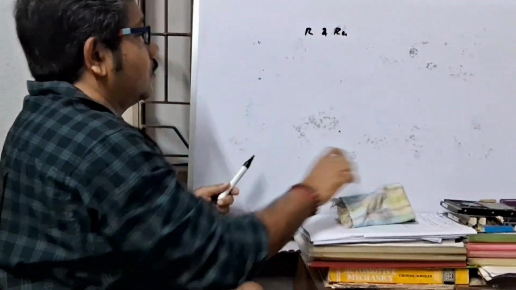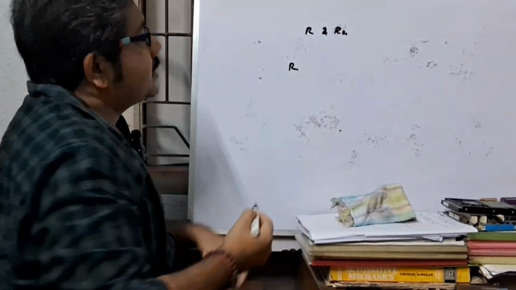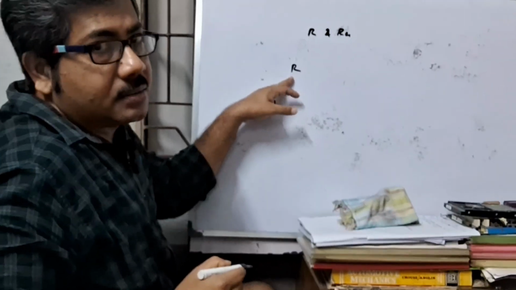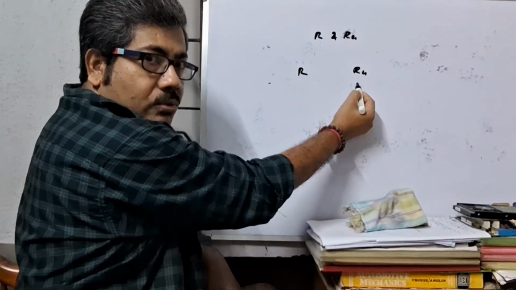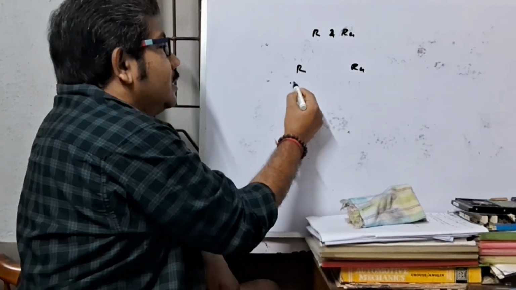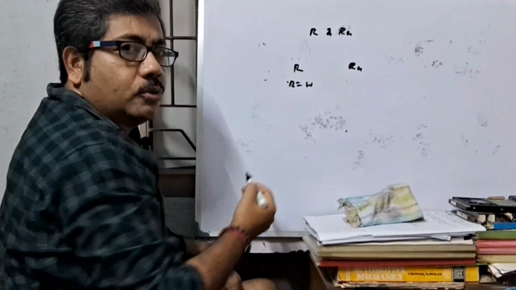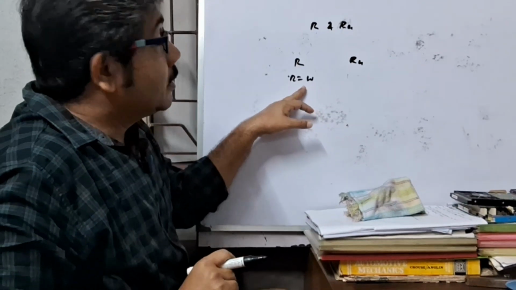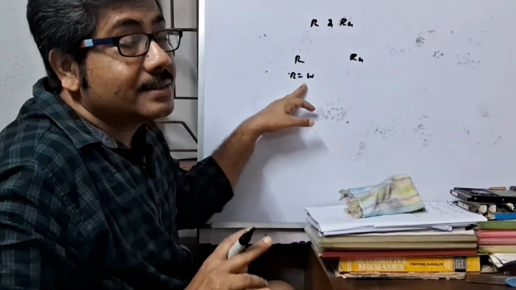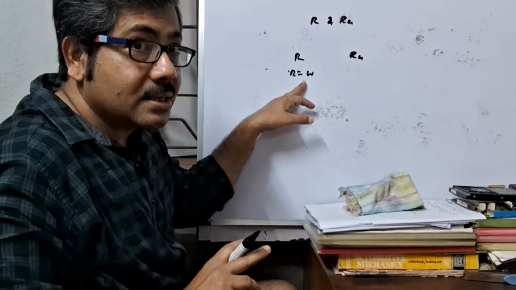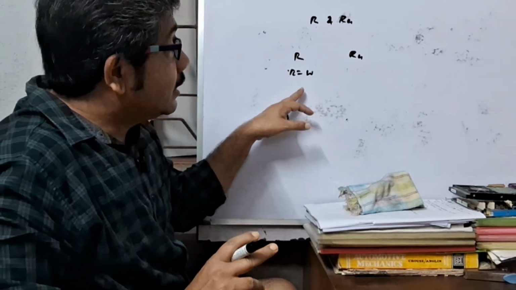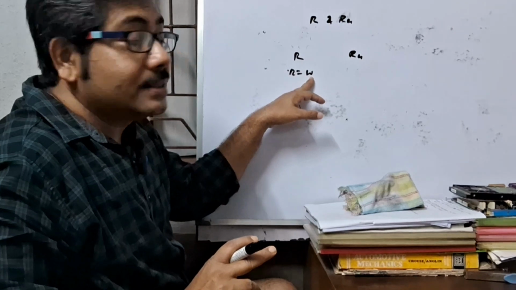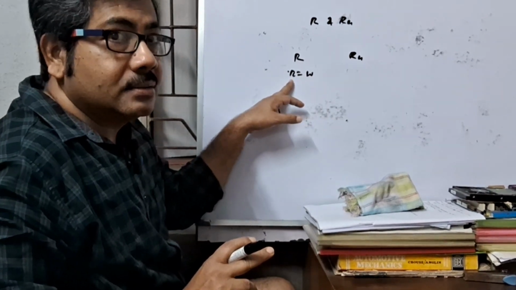First of all, specific gas constant is denoted by R. Universal gas constant is denoted by Ru. R equal to W, that means, remember, when 1 kg gas is heated at constant pressure, due to which temperature difference is 1 Kelvin, then the work done by the gas is called gas constant.